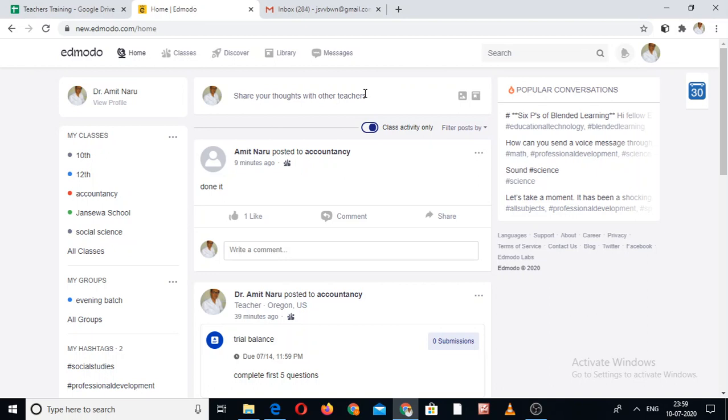The second time, once you have prepared your page, you have to go to the sign in option instead of sign up. The first time you go to sign up, and from the second time onwards you click on sign in. After two or three times, when you open it, it opens directly, as you see on my page. So this is my page on this Edmodo software.